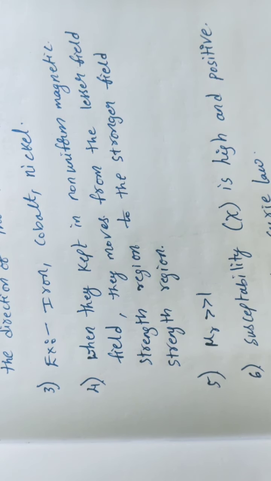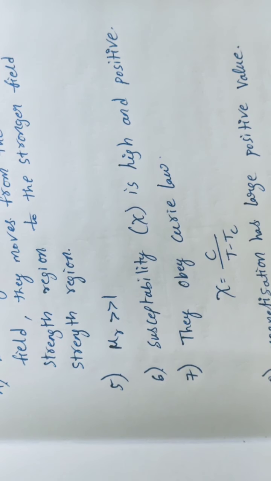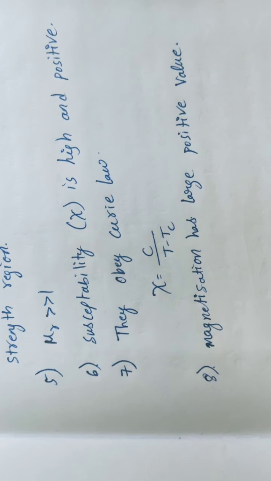This obeys Curie's law, but here Curie's law is represented as Xi equals C divided by T minus Tc, where C is called Curie's constant, and here the magnetization value is large and positive. Magnetization has a large positive value. These are the things. After this, students, in this chapter the last and final concept is the hysteresis loop or hysteresis curve. How will we discuss this hysteresis? Just now we will discuss it.